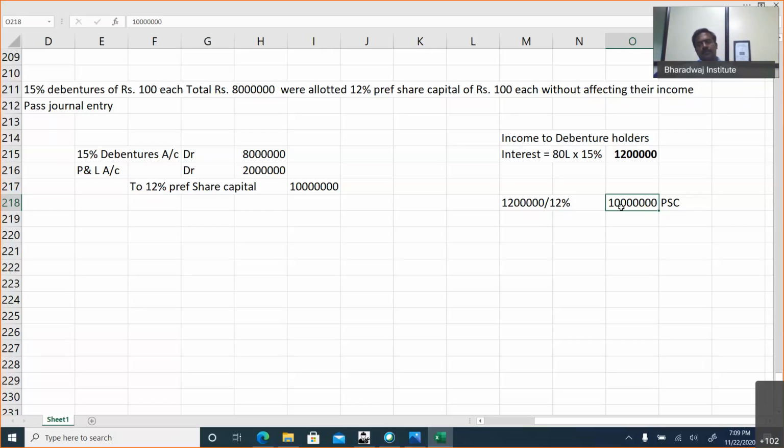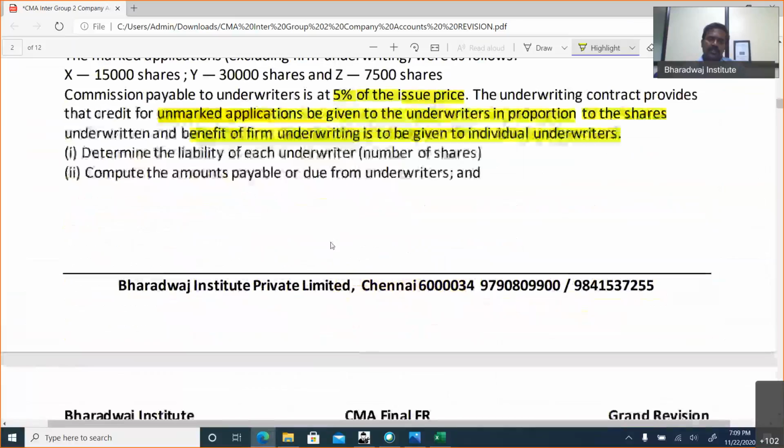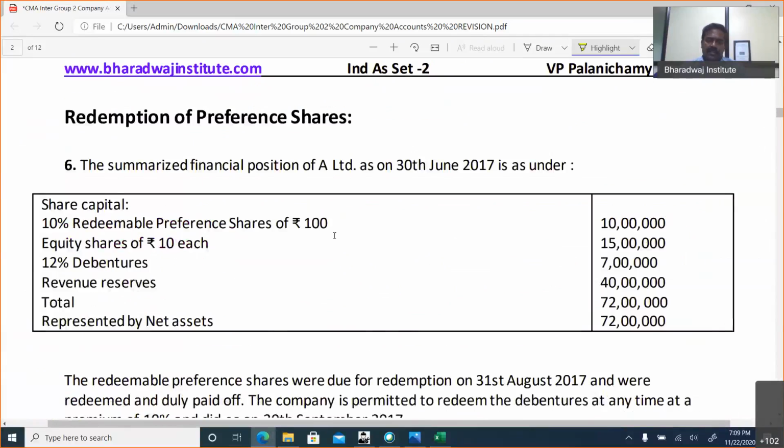This is not a company accounts based question, it is a logic based question. This can be tested for 2 marks in the exam. They can ask you the question, what is the loss on conversion? Or they can ask you, what is the face value of preference share to be given? Done.